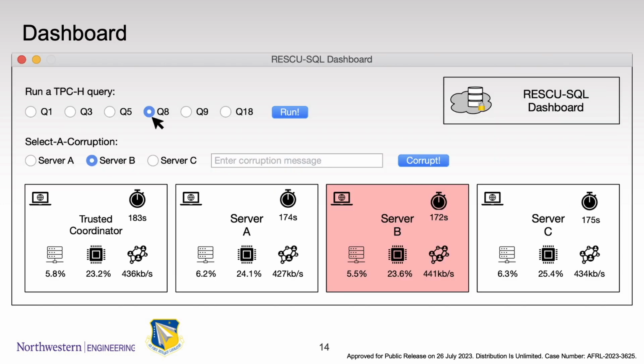In this demonstration, we provide a dashboard to allow people to experience the system. First, you can select from one of queries in the TPCH benchmark and run it. After that, you can select a machine to corrupt and send a corrupt message to the machine, and the machine will be marked in red. At the bottom of the dashboard, you can see we monitor status of each machine with CPU occupation, memory occupation, and the network condition, and also the runtime.